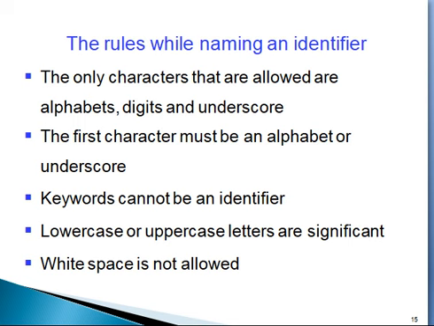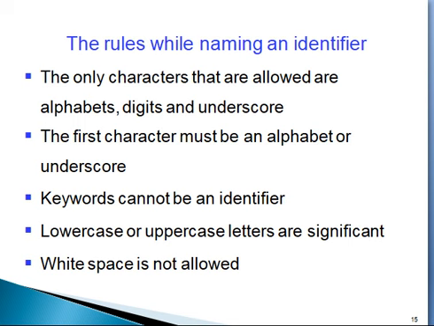Without space, for example, rectangle area variable is there or simple interest is there, one identifier. So "simple interest" with a space is not correct because space is not allowed for naming an identifier. "simple_interest" is allowed because there is continuity.